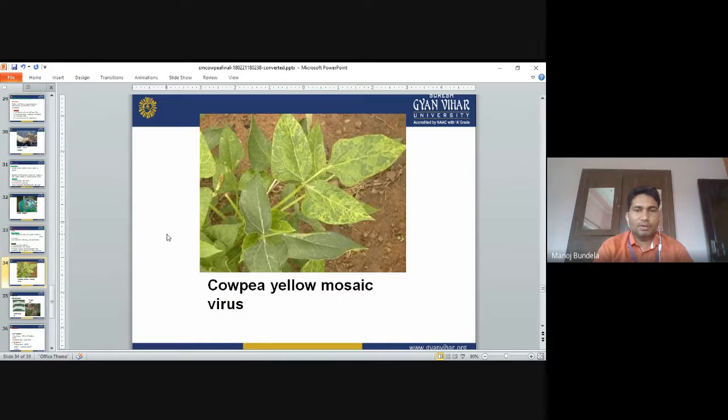These are the symptoms of cowpea yellow mosaic. The leaves will start yellowing. The chlorophyll content in the leaf will be reduced.